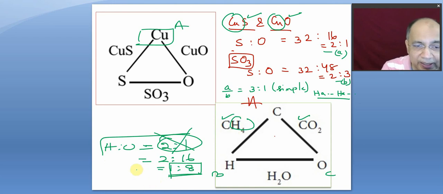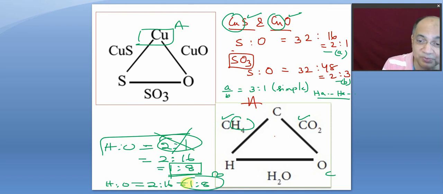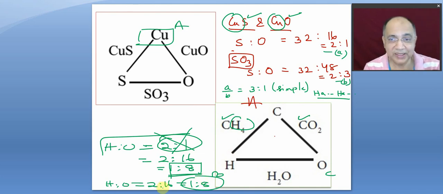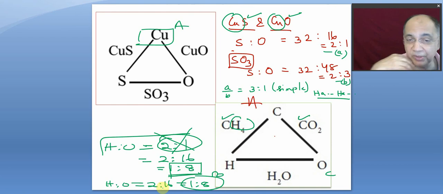And between hydrogen and oxygen, the compound water, the mass ratio is 2 is to 16. Is exactly same. By chance, in this particular example, the two ratios are same. This is 1 is to 8 and this is also 1 is to 8.